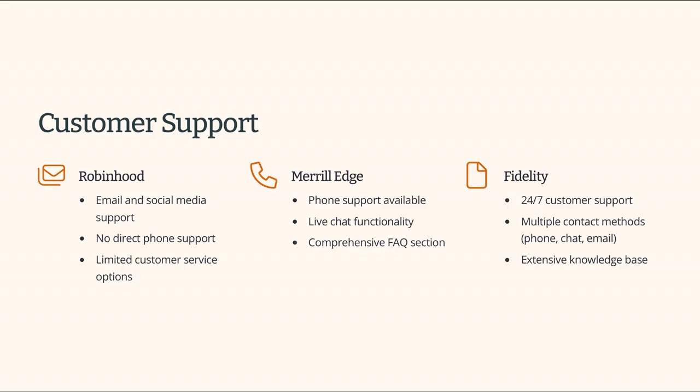Customer support is another important aspect. Robinhood's customer support is mainly via email and social media, with no direct phone support. Merrill Edge offers phone support and live chat, in addition to a comprehensive FAQ section. Fidelity stands out with its 24/7 customer support, including phone, live chat, and email, along with an extensive knowledge base.